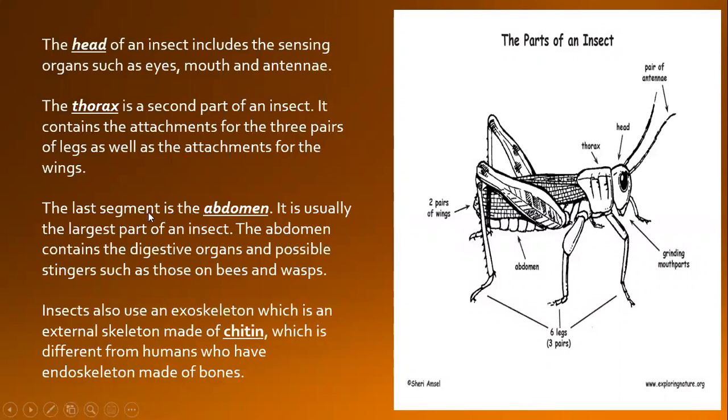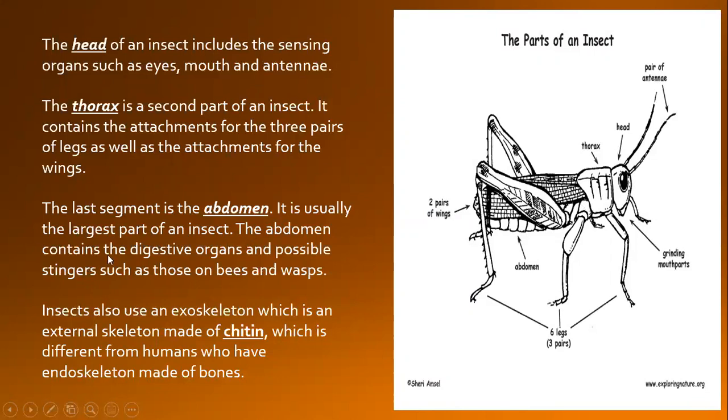The last segment is the abdomen. This part, as you can see here, this is the abdomen. It is usually the largest part of an insect. Yes, we can see it clearly. The head is small, the thorax is this, but the abdomen is from here to here. This is the abdomen, the largest part of an insect.